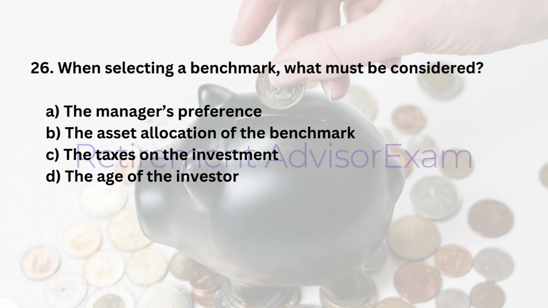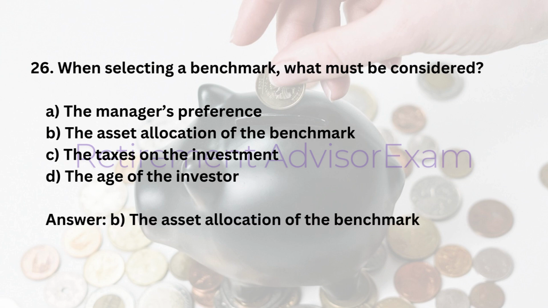26. When selecting a benchmark, what must be considered? A. The manager's preference. B. The asset allocation of the benchmark. C. The taxes on the investment. D. The age of the investor. Answer: B. The asset allocation of the benchmark.